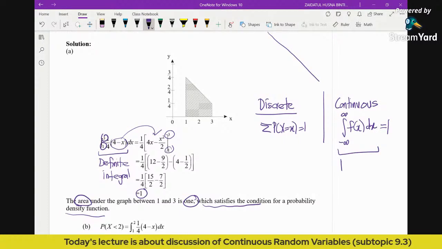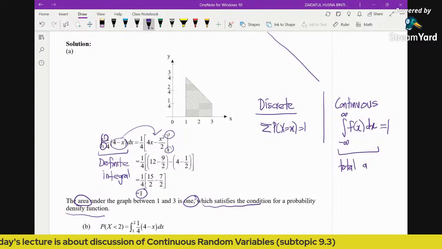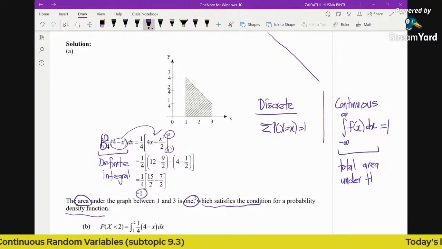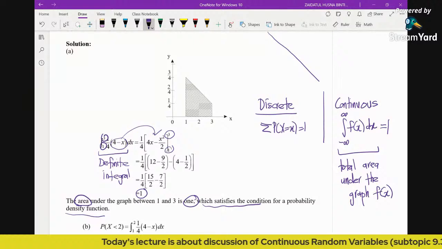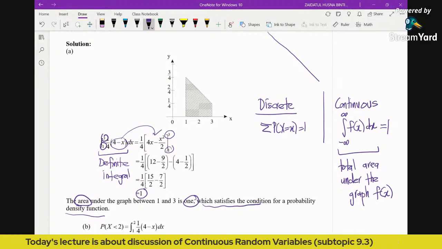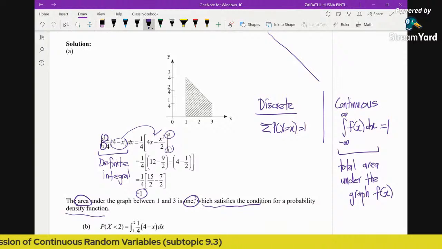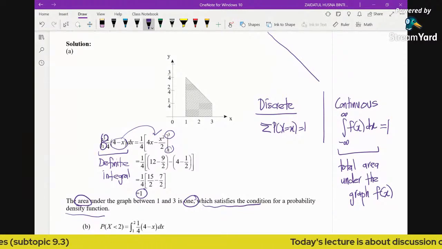This is what we call the total area under the graph of f(x). So there is a difference between discrete and continuous. For discrete, it's all about finding the sum. For continuous, it's still about the sum, but the sum of area. So in order to find the area, you need to integrate.